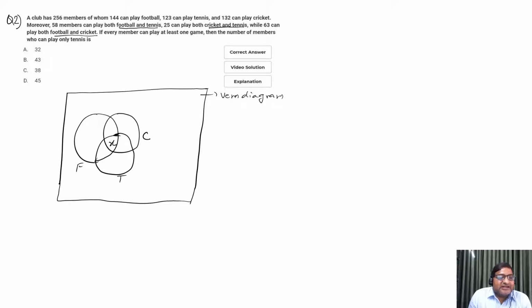Given that in the region of football and tennis there are 58 members.